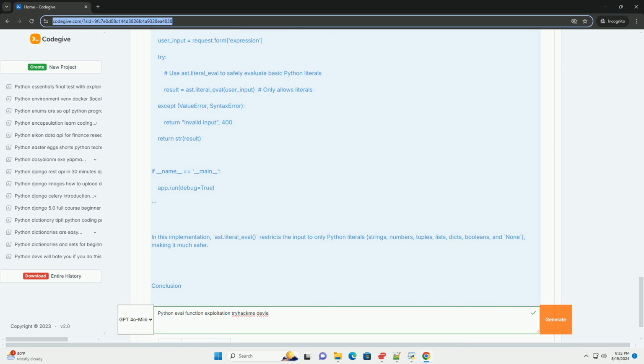Safe implementation example: here's how you can safely evaluate expressions using ast.literal_eval. Import ast; from flask import Flask, request; app = Flask(__name__); @app.route('/eval', methods=['POST']); def evaluate(): user_input = request.form['expression']; uses ast.literal_eval to safely evaluate basic Python literals. Result: ast.literal_eval on user input only allows literals.